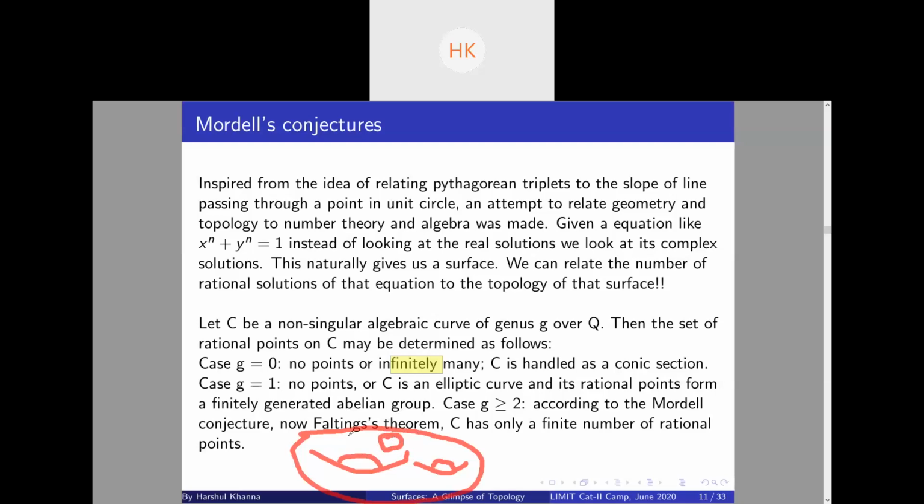So my theorem is, if the genus of the surface is greater than or equal to 2, then there will be only a finite number of rational solutions, right? This was proved by Faltings. I don't remember the year as such, but the conjecture was given by Mordell and proved by Faltings. So basically,